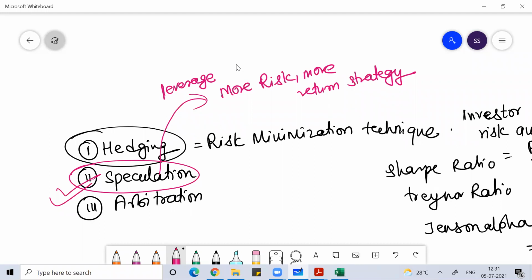You are nowhere connected with that company, but even then you're taking exposure because you want to earn a return. Either the value of that asset will increase or it will decrease. So you are called speculators. Speculators choose derivatives because in derivatives you don't have to pay 100% of the money upfront.